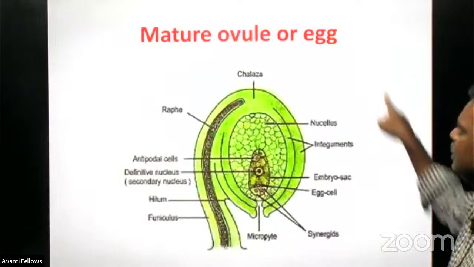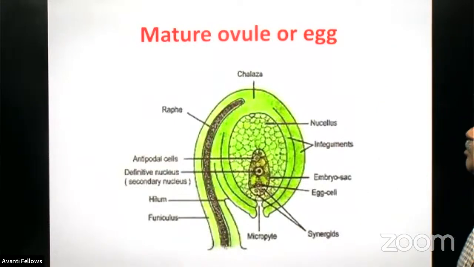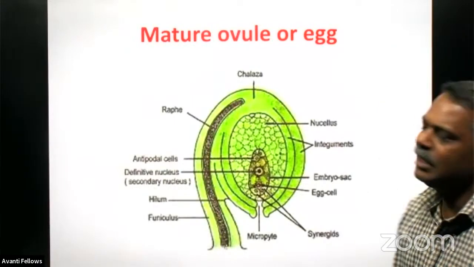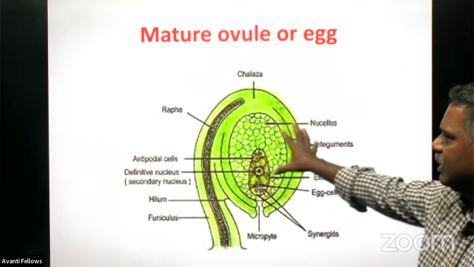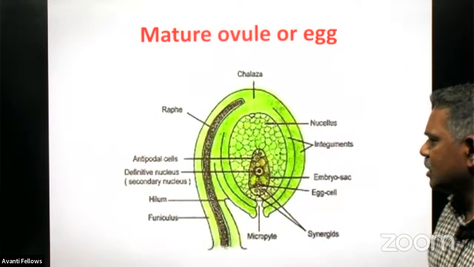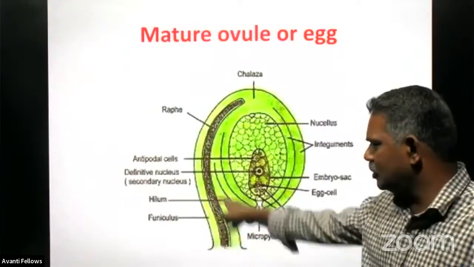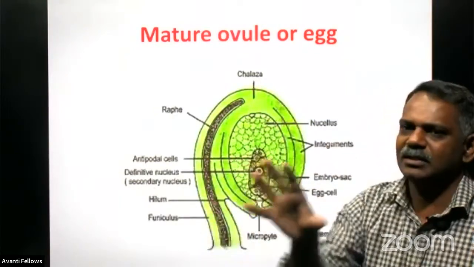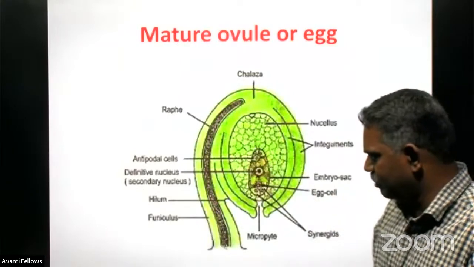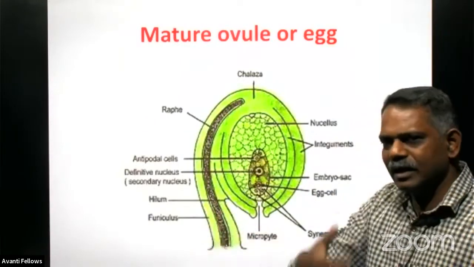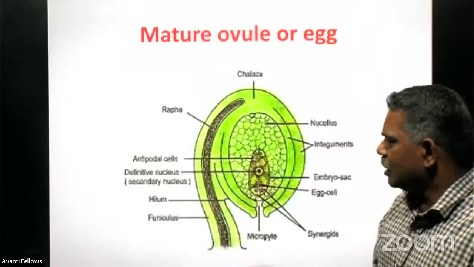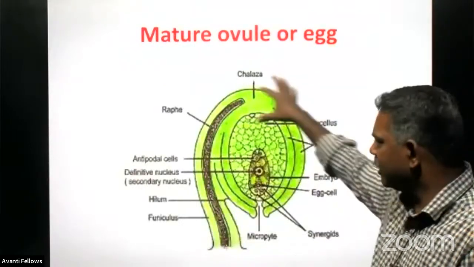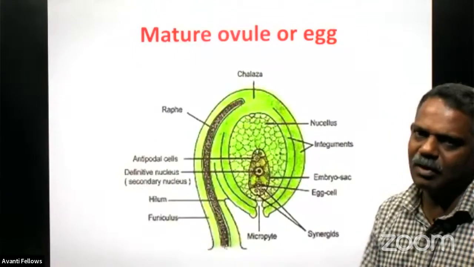And see the structure of a mature ovule. This is the detailed structure we discussed, and this is the funicle. I told you in the beginning, this funicle attaches the ovule to the placenta of an ovary. And by using the funicle only, it absorbs all the nutrients from the placenta for the development as well as the maturation of the ovule.